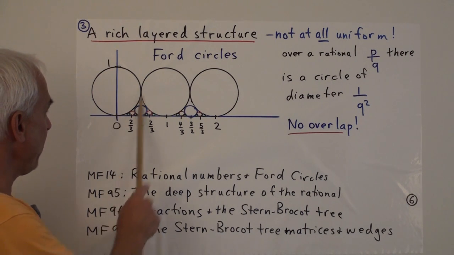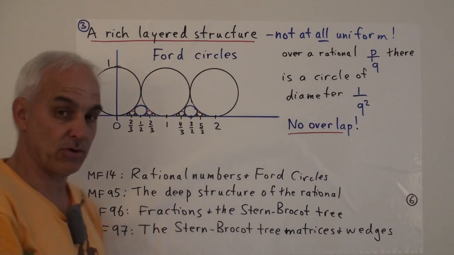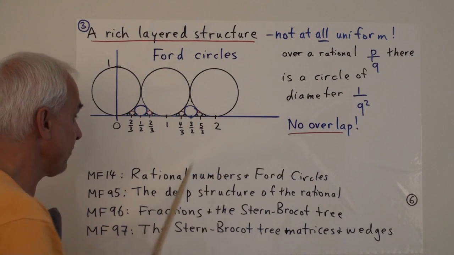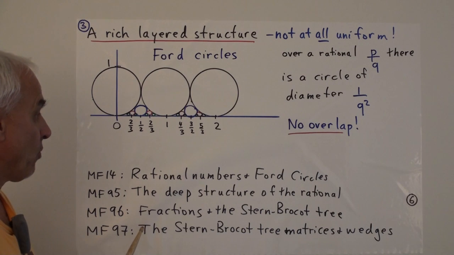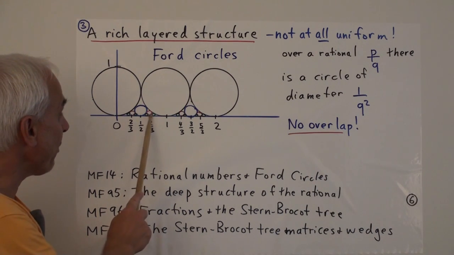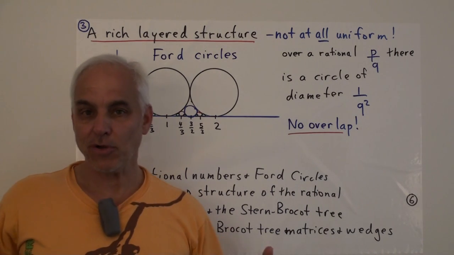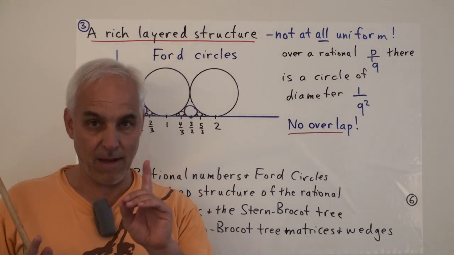So above 0 we get a circle with diameter 1, above 1, above 2, these are all circles of diameter 1. Above 1/2 and 3/2 and 5/2, we're going to get circles of diameter 1/4. But say above 2/3 we get a circle of diameter 1/9. And the beautiful thing is that all these circles don't overlap. They touch sometimes, but they never overlap.